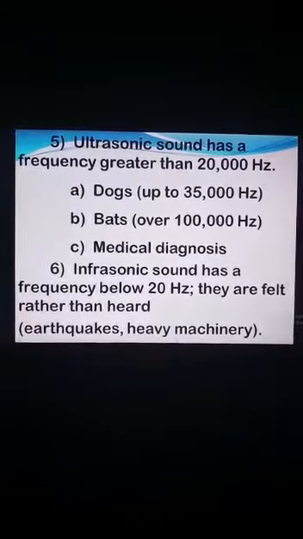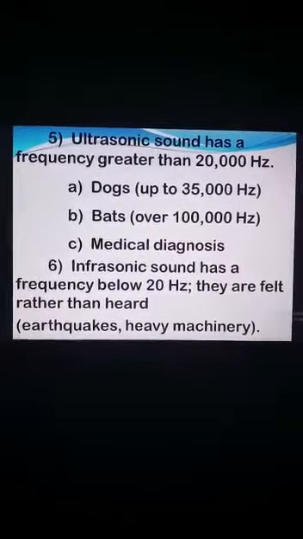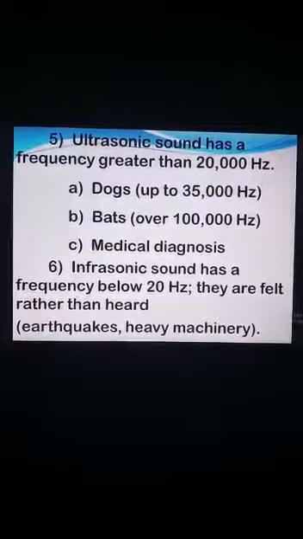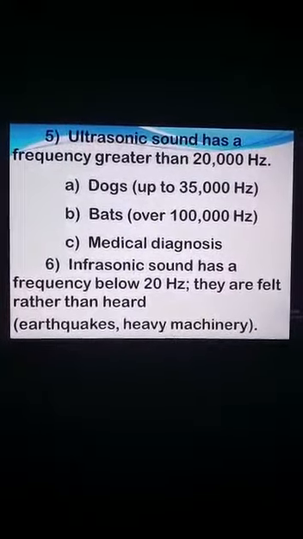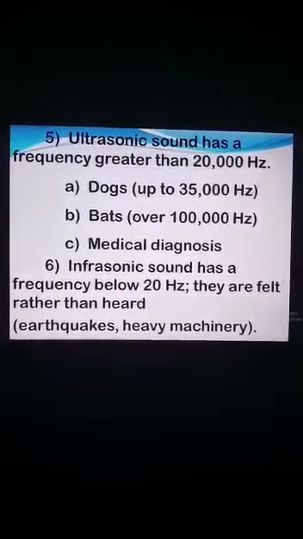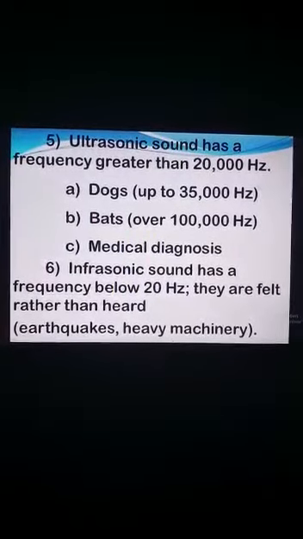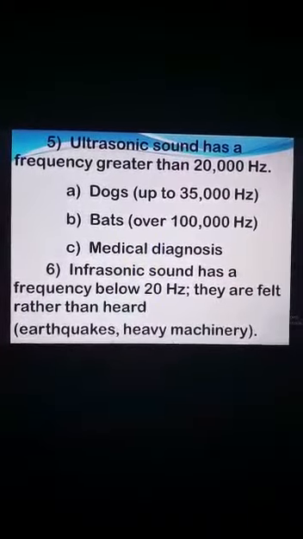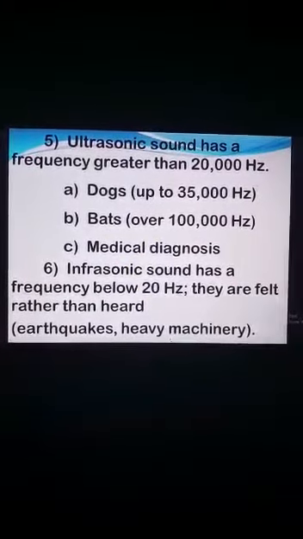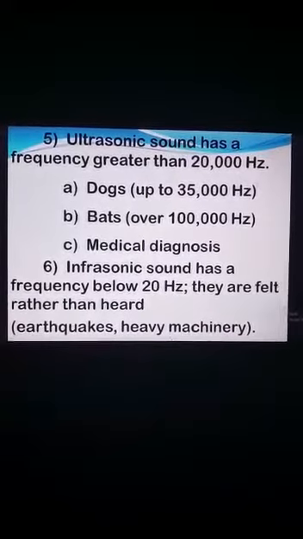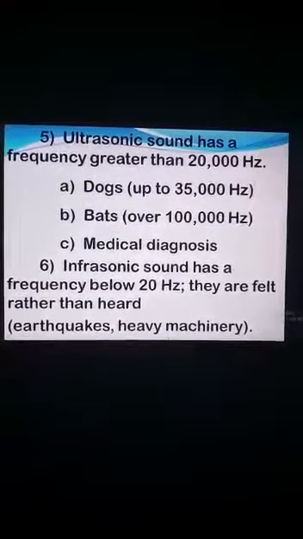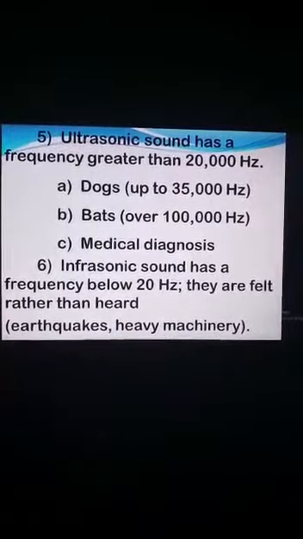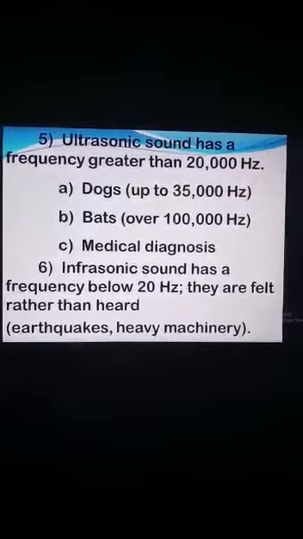Healthy humans can hear in a range of 20 Hz to 20,000 Hz. Ultrasonic sounds have a frequency greater than 20,000 Hz, for example those of dogs, bats, and medical diagnosis. Infrasonic sounds have a frequency below 20 Hz. They are just felt. Both cannot be detected by the human ear.